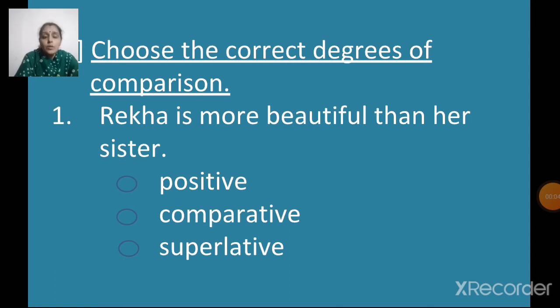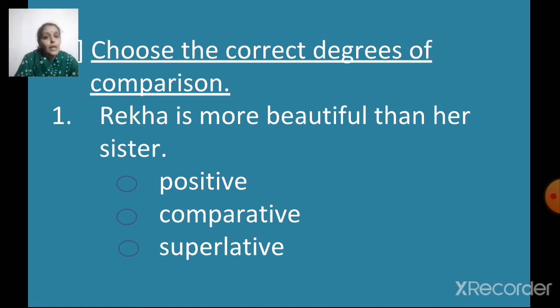Yes. Choose the correct degrees of comparison. Now what is degrees of comparison? We have learned that, yes, when two persons or two things are compared and we rank them as equal, we rank them as same, then it is positive degree of comparison, right?